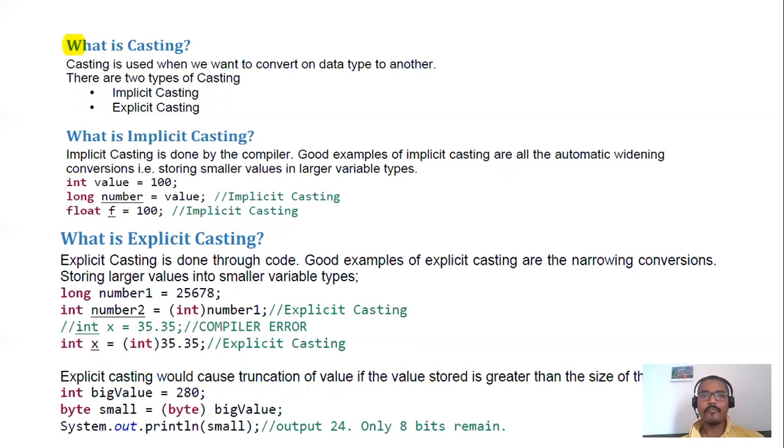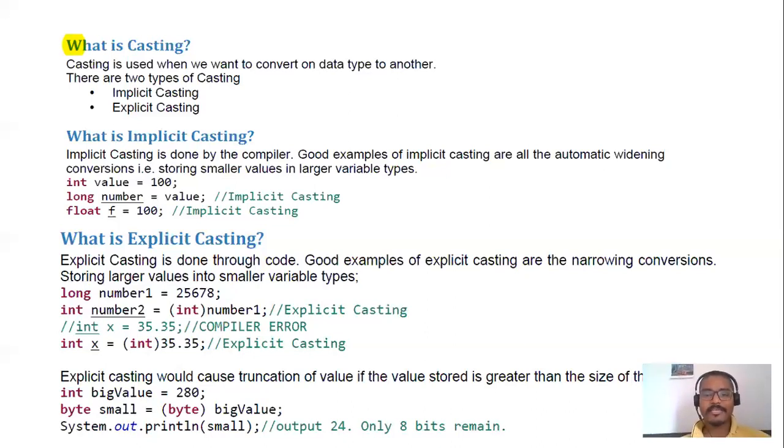A good example of implicit casting is automatic widening conversion, that is storing smaller values in larger variable types. For example, you can see in the example there is an int value which I'm trying to store in the long data type variable, number. Here you don't need to worry about the conversion. You can easily store the smaller range of values in larger range data type variables. That's why we call it implicit casting.